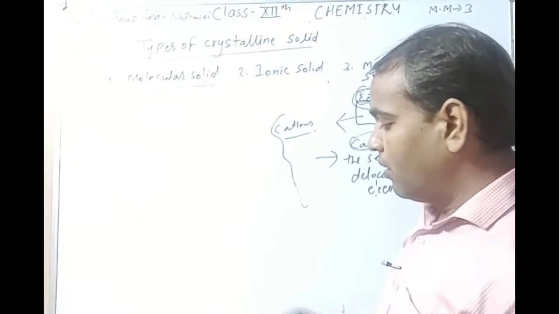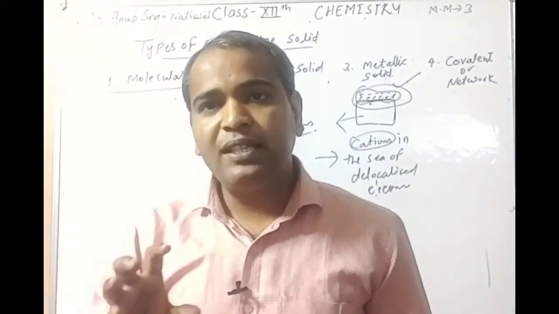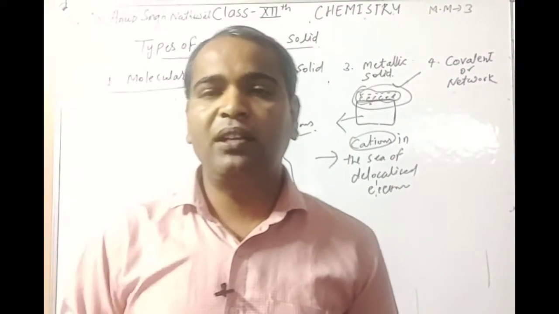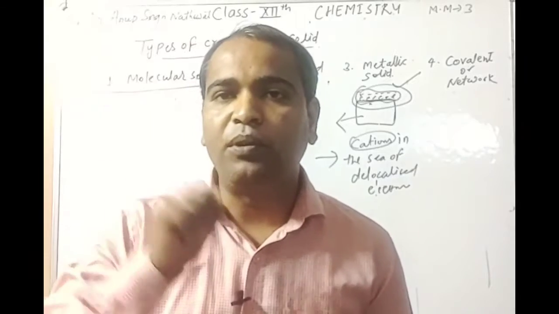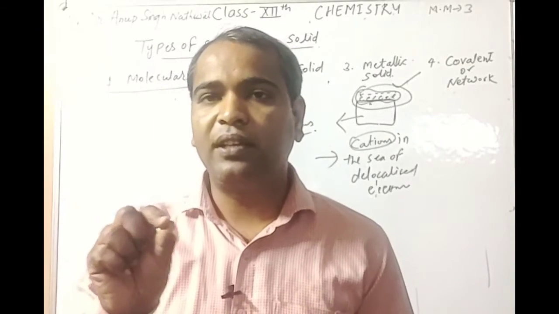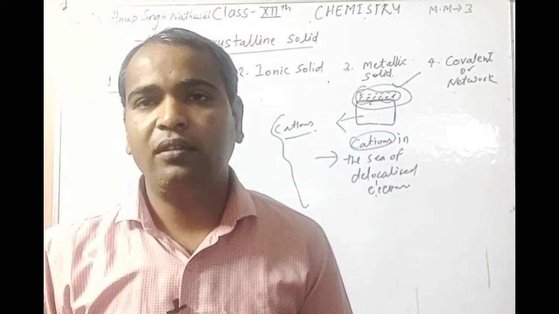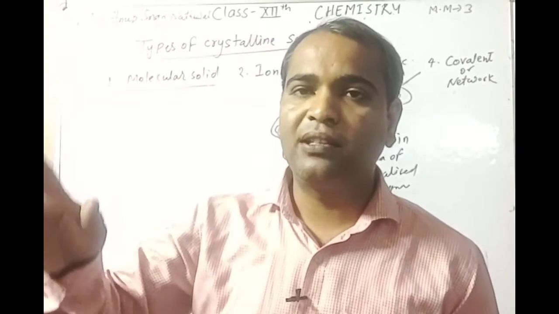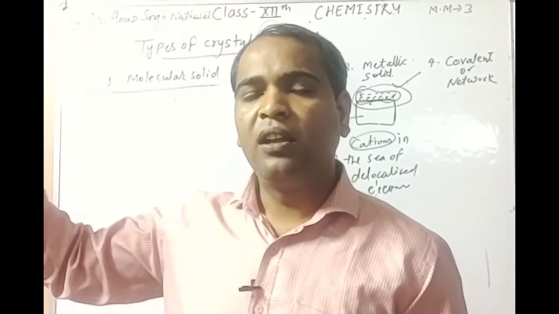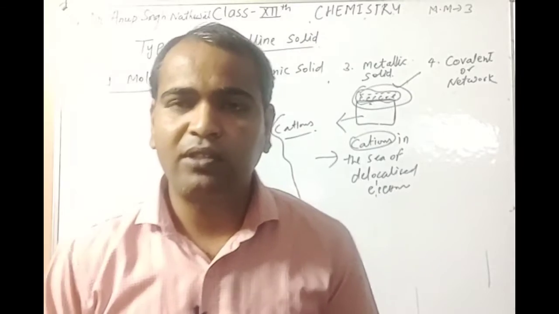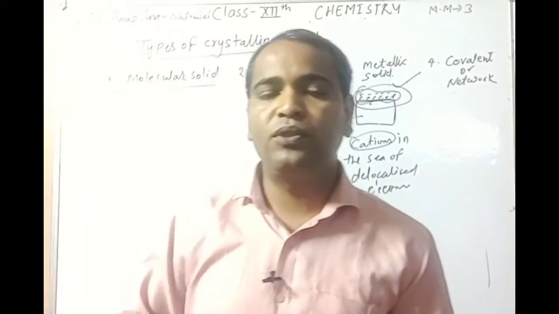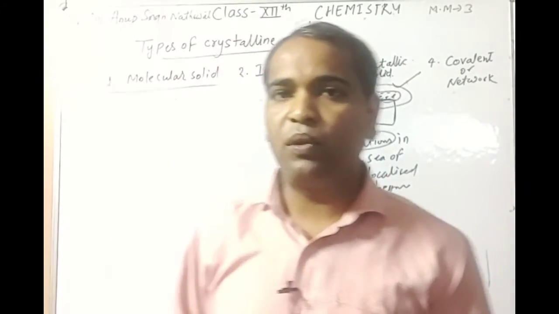Okay, and the force that exists in this manner is metallic bond. It means it contains metallic bond. Examples of this category: all metals like lead, copper, zinc, tin. You know very well many examples of metals, and some alloys like brass and bronze.